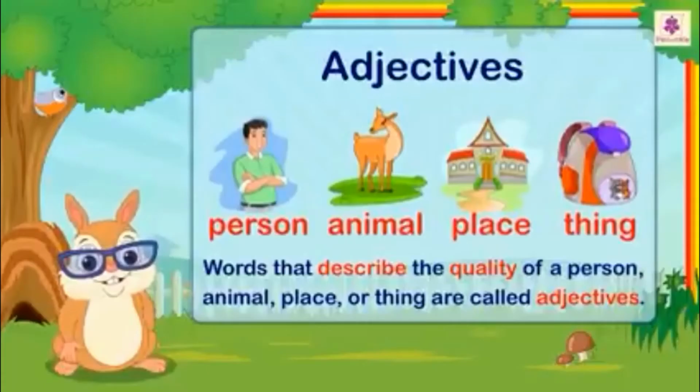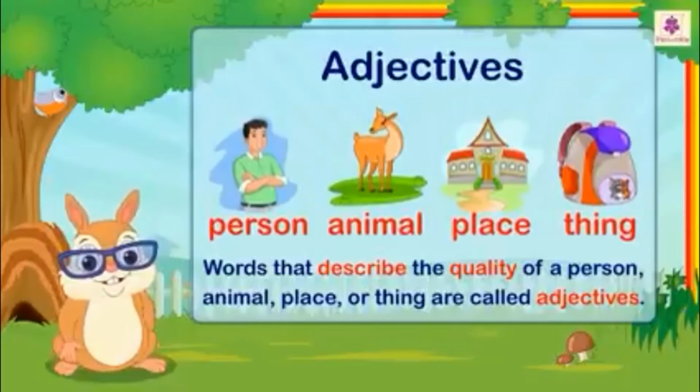Words that describe the quality of a person, animal, place or thing are called adjectives. Let's take an example. Here in the picture we have a bag. So if I say this is a heavy bag, here I am describing this bag that it is heavy.